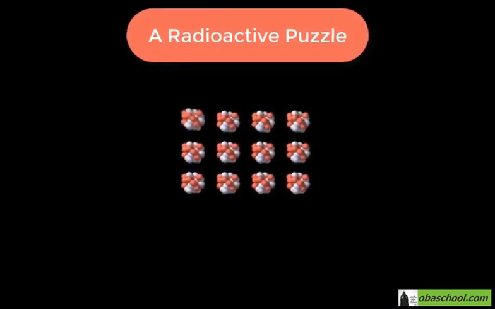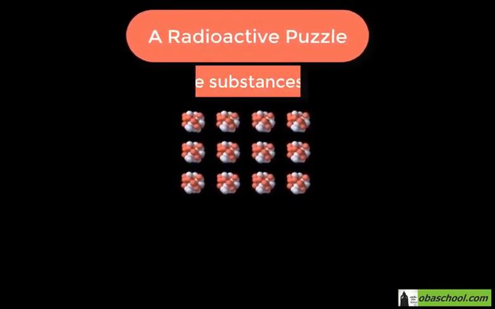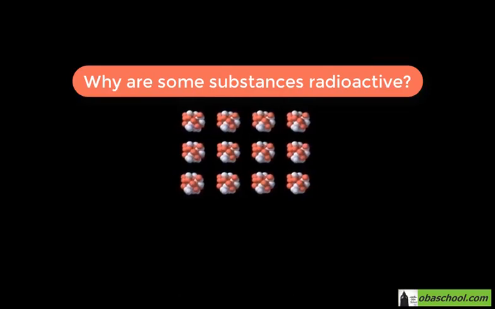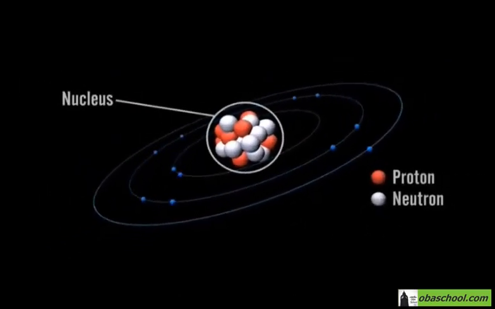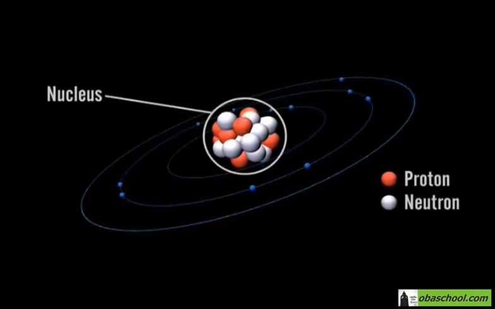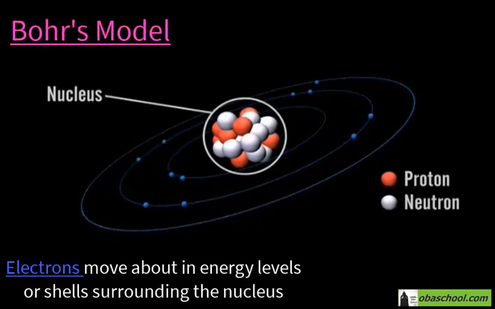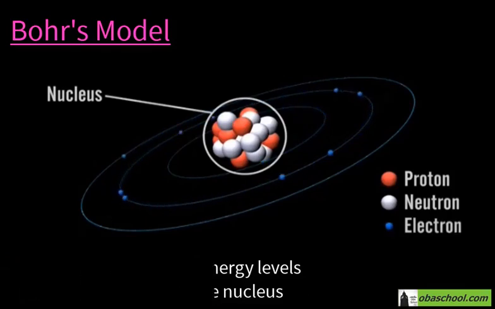Hello, in this video we're going to discuss a radioactive puzzle. Why are some substances radioactive? Actually, every atom has a nucleus made up of protons and neutrons. And the electrons move about in energy levels or shells surrounding the nucleus, as predicted by Bohr's model.